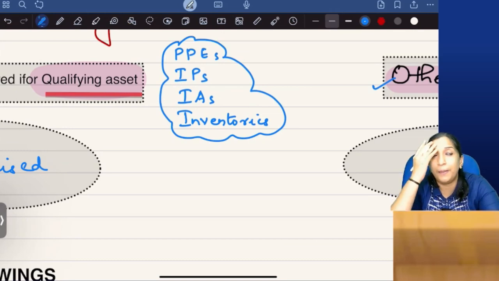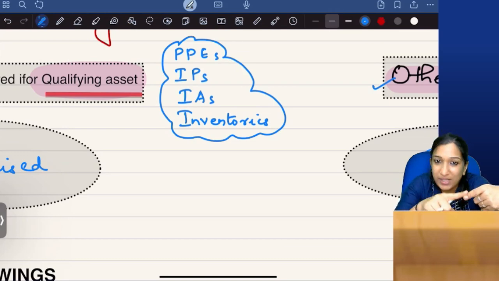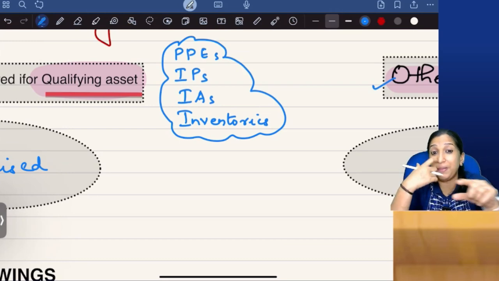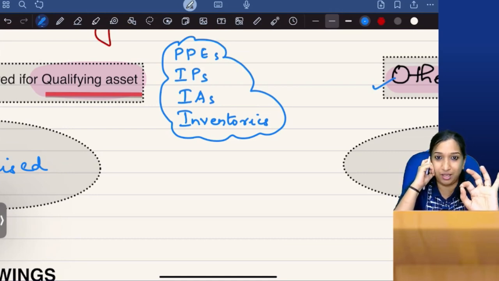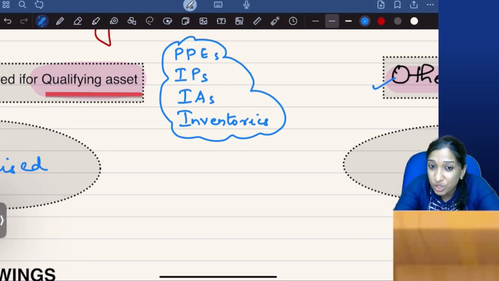Generally for a PPE, you need to check that you are acquiring or constructing a PPE against which there is a loan, and that PPE takes a substantial period of time. Then you can apply the Ind AS 23 provisions. For investment properties, you are constructing a building which takes a substantial period of time and there is a loan against that building. So you need to check whether there is a substantial period of time, a qualifying asset, then you can capitalize interest also to the value of that building.